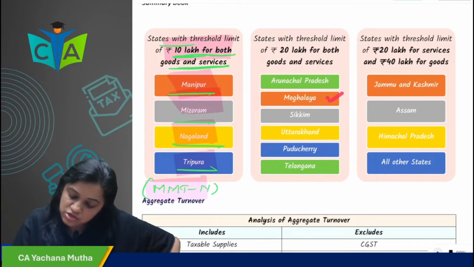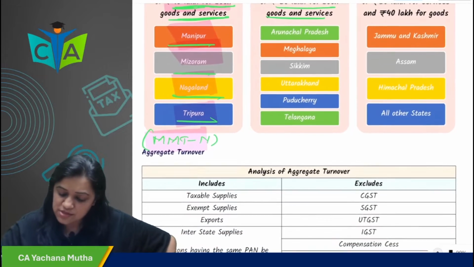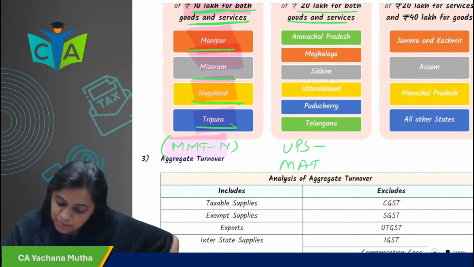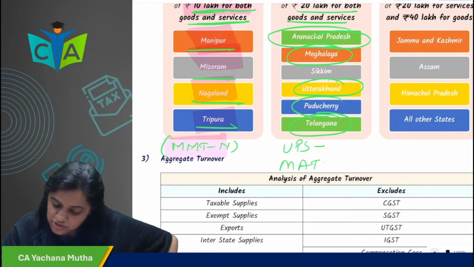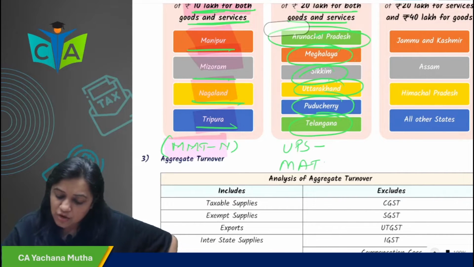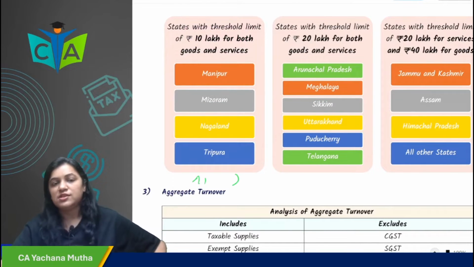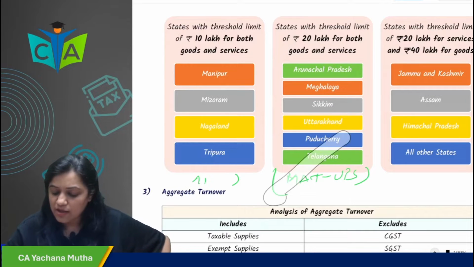Then there are a few states where the limit is 20 lakhs for goods as well as services. What are those states? MAT-UPS. This is a memory technique: Meghalaya, then Arunachal Pradesh, then Telangana, then Uttarakhand, then Pondicherry, and then Sikkim. For MAT-UPS states, what is the limit? 20 lakhs for goods as well as services.